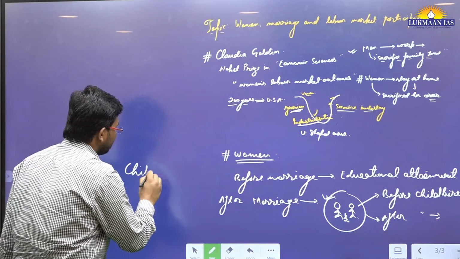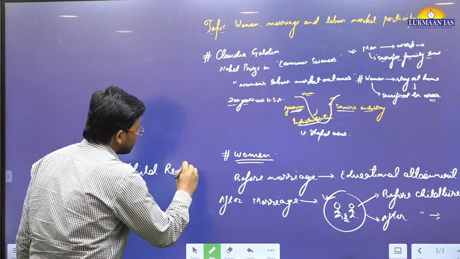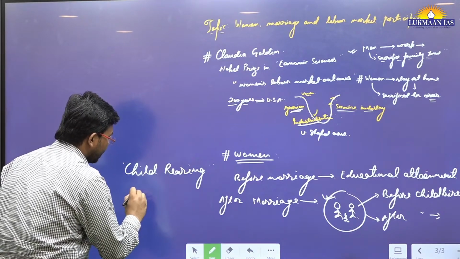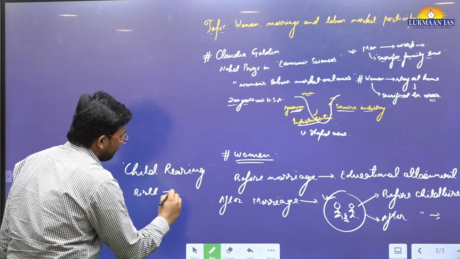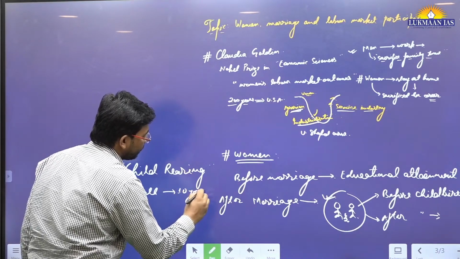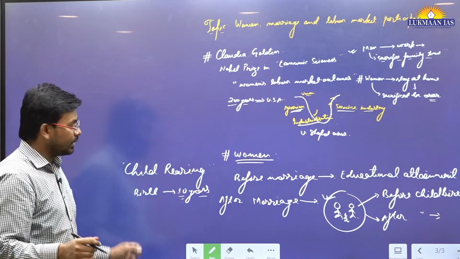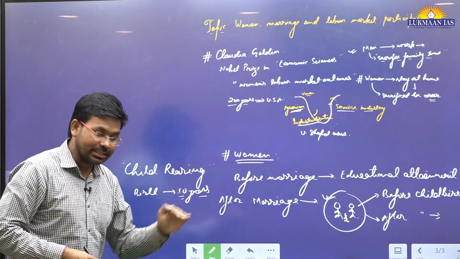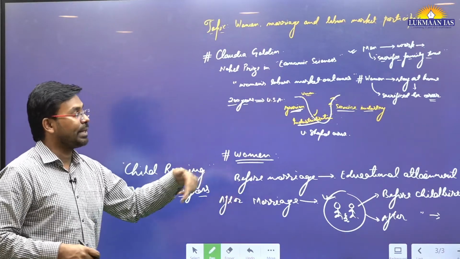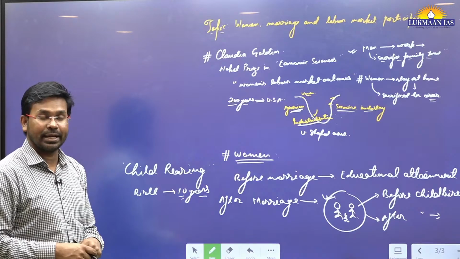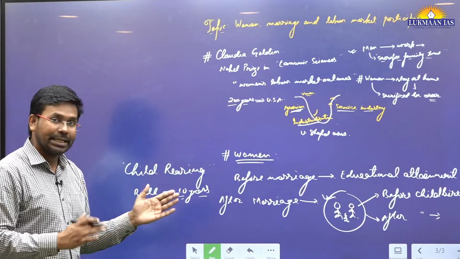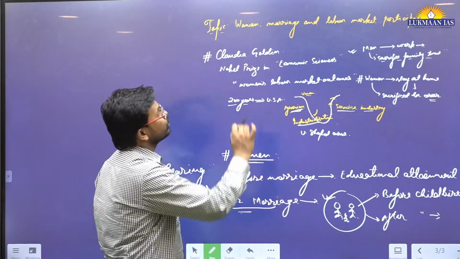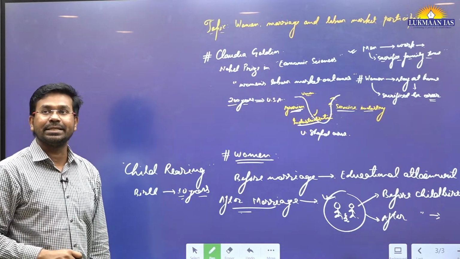During the early stages of the child, from birth till maybe up to 10 years, the child is so young that the women and the man have to take care of the child. After the child attains a certain age, the woman can go back to work again. But by that time, she has a gap in her employment. So marriage plays a significant role in her decision related to work.